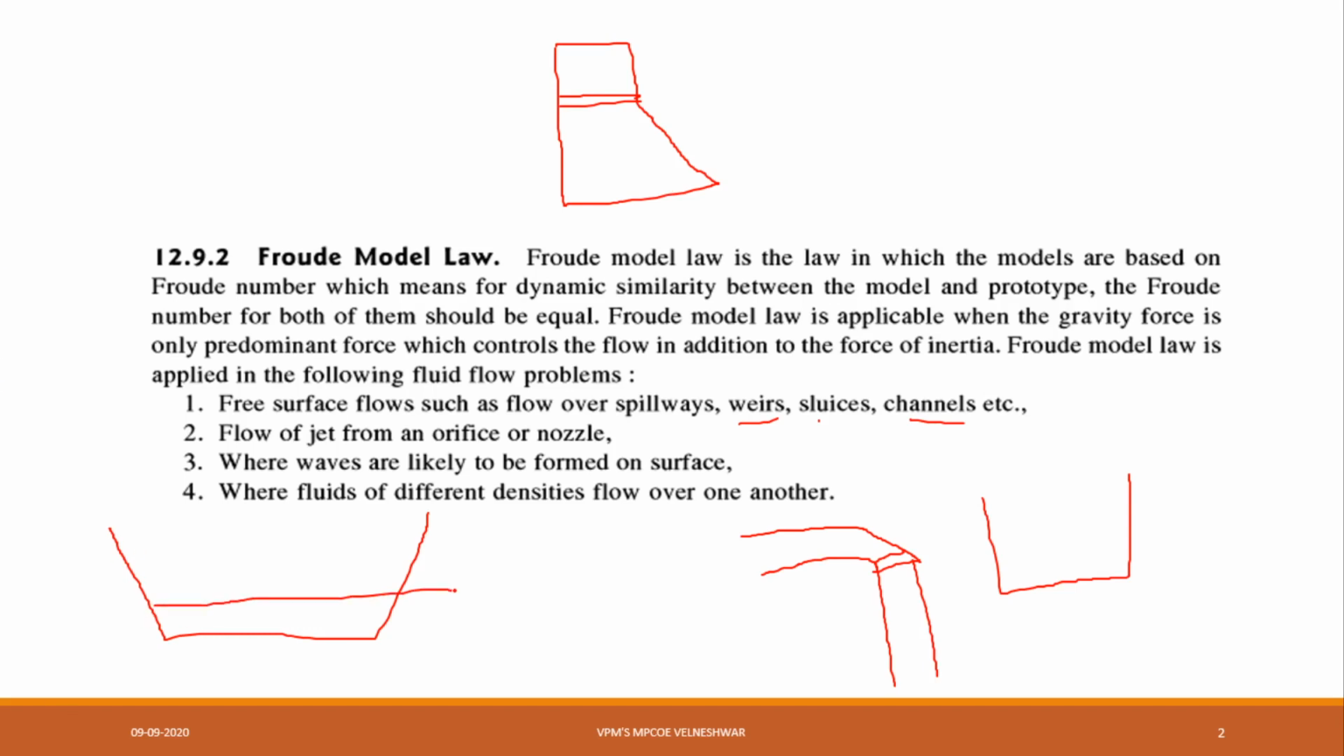Next, where fluids of different densities flow over one another. One more case is where different types of fluid mix with each other. Suppose oil is there, oil has a different specific gravity. Petrol has a different density, diesel has a different one, and mercury has a different one. These all have different densities. Even water has its own density. The combination of all these we will say falls under the Froude model law.